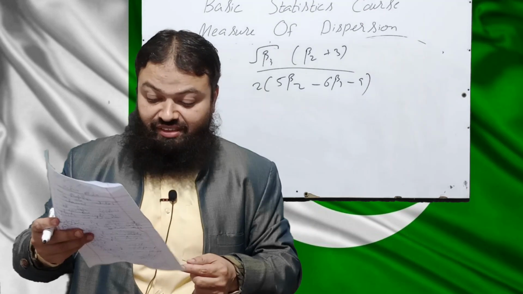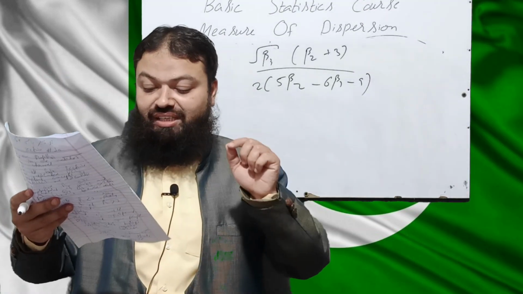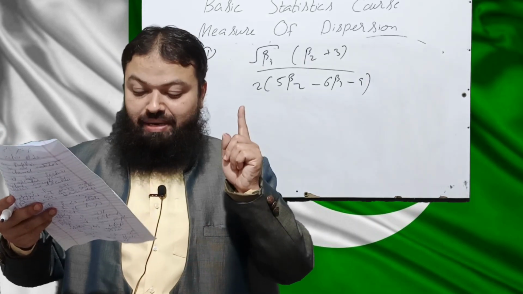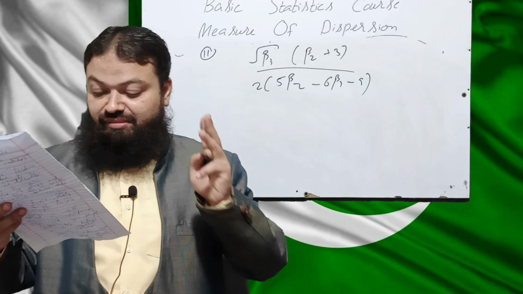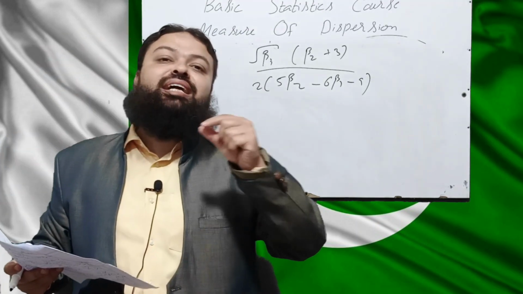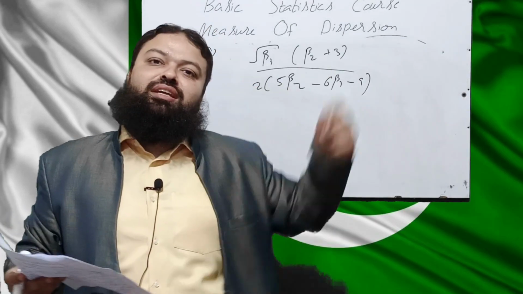And question number 12, which is the last question of today's lecture. The extreme values in a negatively skewed distribution lie in the: A part middle, B right tail, C left tail, D none of the above. When we have negatively skewed distribution, the extreme values lie in the left tail.